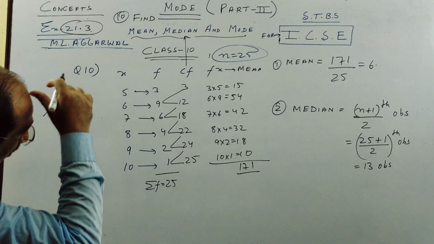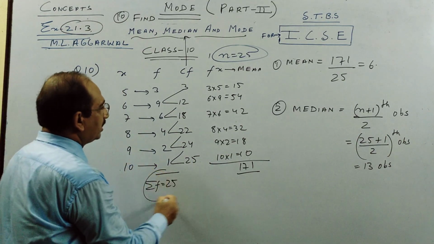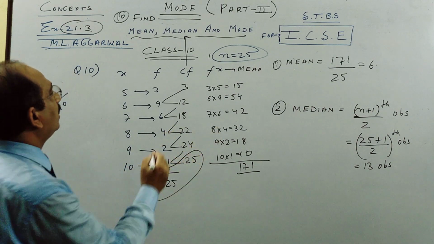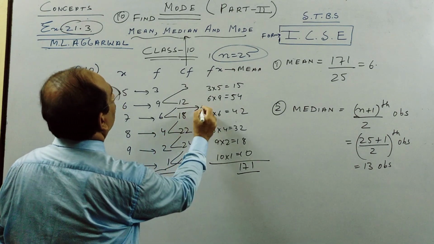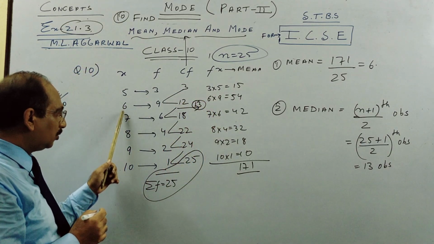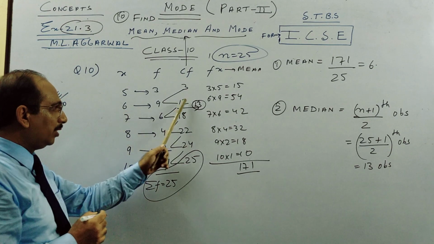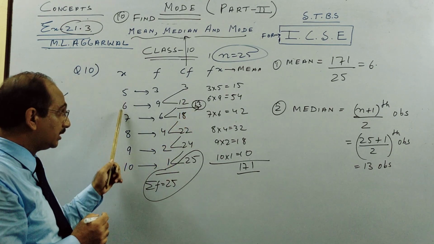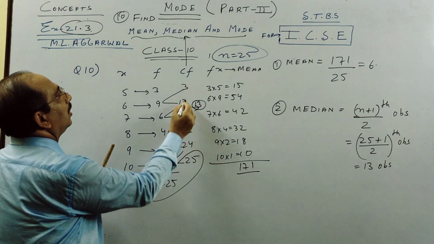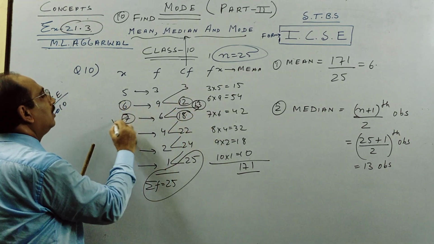So where will 13 come? 13 will come here. And I told you where 13 comes, there are two values, 6 and 7. Remember, the answer is never the frequency, it is the variate x. Take the higher value.